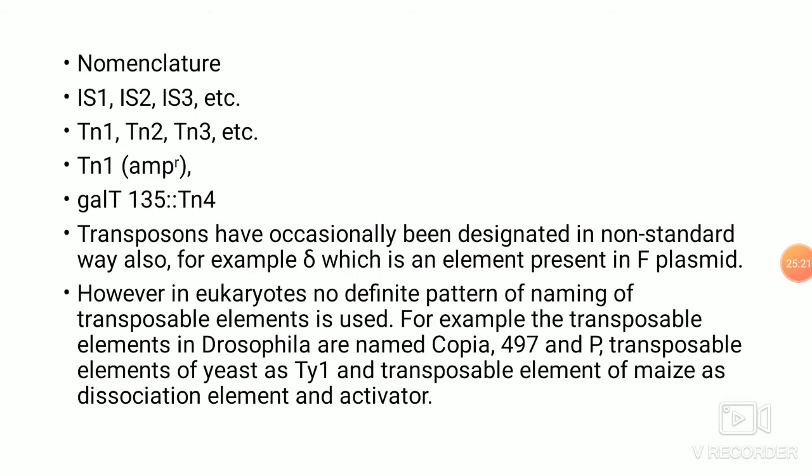They can also be named in non-standard ways, like delta, an element present in the F plasmid. In eukaryotes, there is no specific pattern of naming these transposable elements. They can be named as copia elements or P elements, in yeast as Ty1, and the transposable elements of maize as Dissociation and Activator elements.